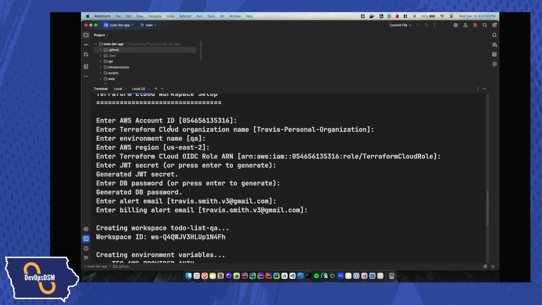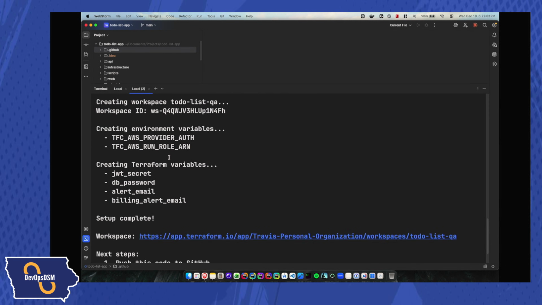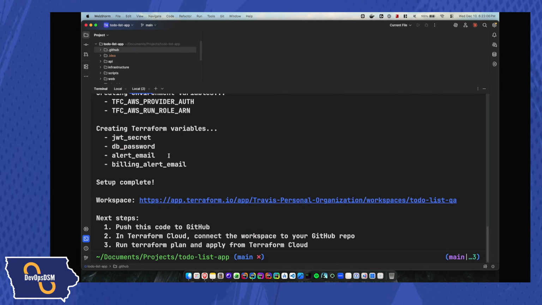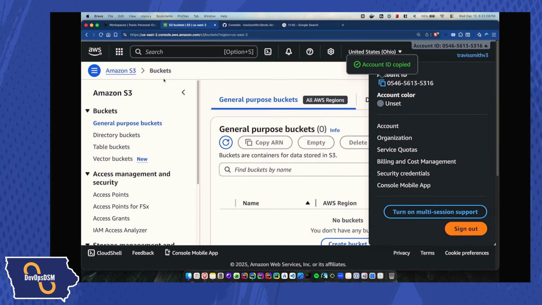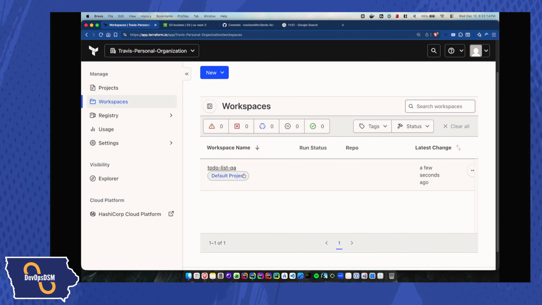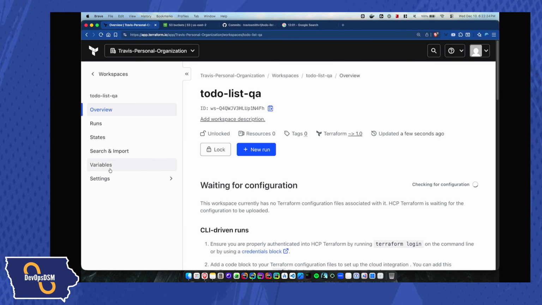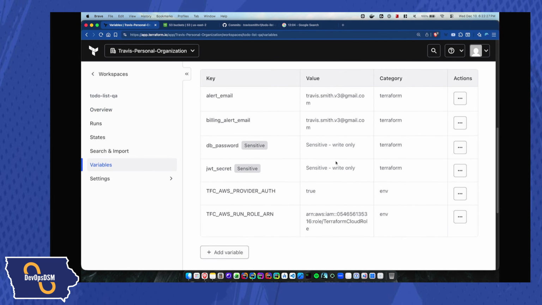All right, so now it's gone through creating that, and I'm just going to take a quick break here. I can see, okay, I got the information. It's setting up the workspace ID. So it set up a Terraform workspace. It also set up the environment credentials as well as Terraform environments. So now if I go to Terraform and I refresh, I should be able to see that I have a workspace here, which I do. If I go into this workspace, it has never run before, so it's acting like it's never run. I go to variables, I can see that I have alert email set up, I have my JWT secret, DB password. This is all set up pretty well actually for what I was expecting.